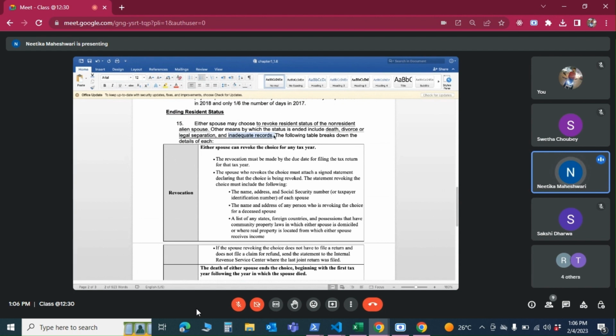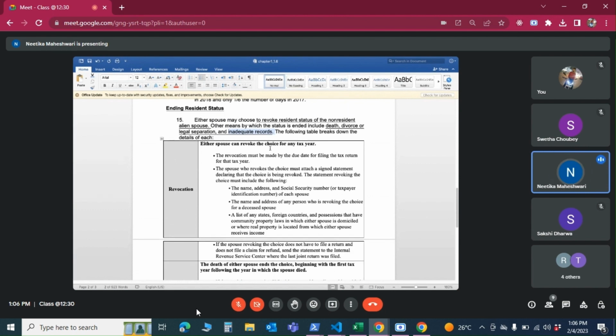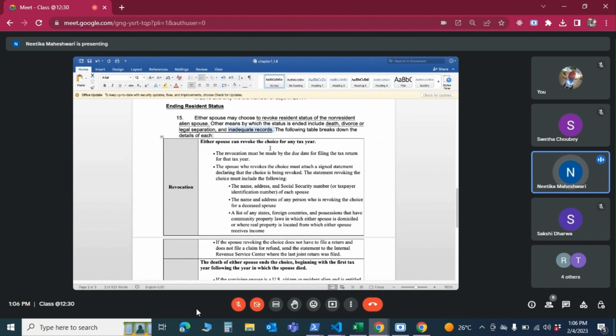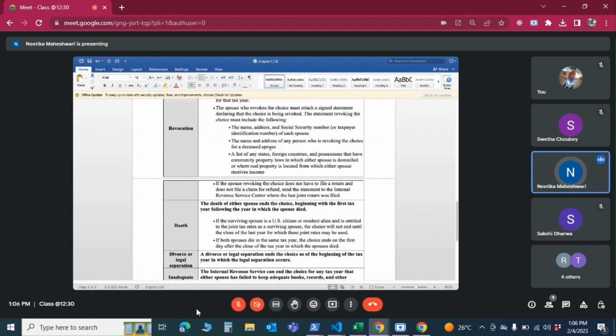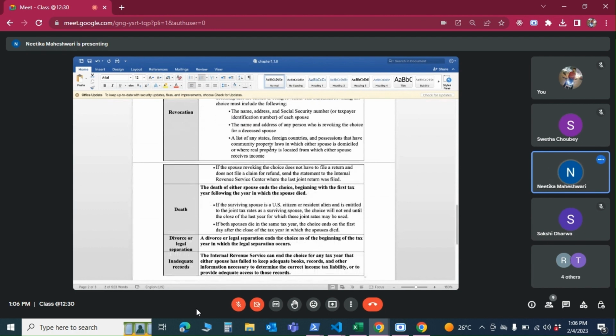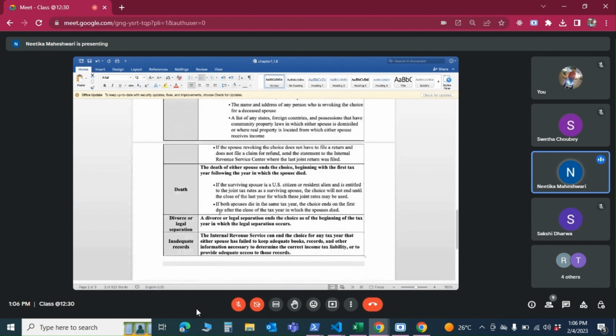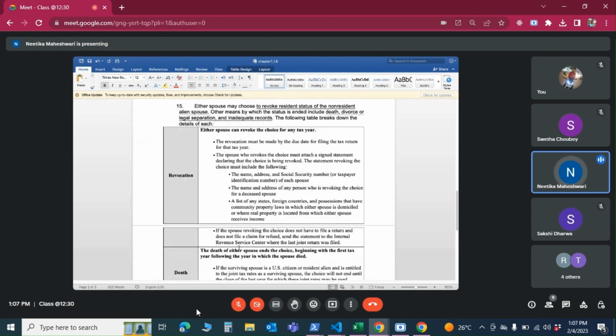If you don't have proper records of the non-resident spouse's income from their own country, and it's not possible to get proper records, then the IRS can also revoke the flexibility which is given, saying that there are no proper records. That means you're not able to properly report worldwide income, so you might as well just revoke that status. And in that case, one of them can file as a resident, one as a non-resident, or married filing separately, or whatever.